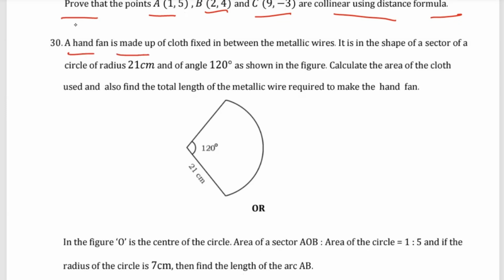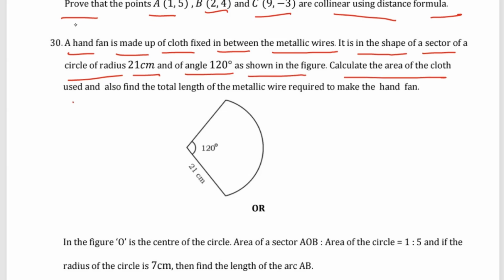a hand fan is moving up with the cloth fixed in between the metallic wire. It is in the shape of the sector of the circle of radius 21 centimeter and the angle 120 degree as shown in the figure. Calculate the area of the cloth used and also find the total length of the metallic wire required to make the hand fan. Or you can write